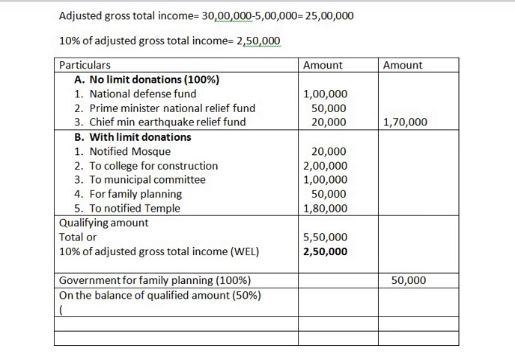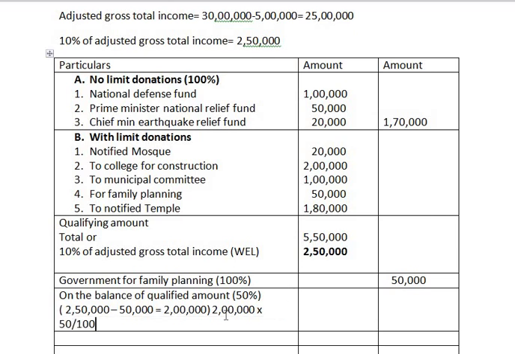What is the actual qualified amount? It is 2,50,000. Out of that, rupees 50,000 is given for family planning to the government. So the remaining amount is 2 lakh rupees. Now out of this 2 lakh, 50% is taken. So 2 lakh into 50 upon 100, we get 1 lakh rupees.